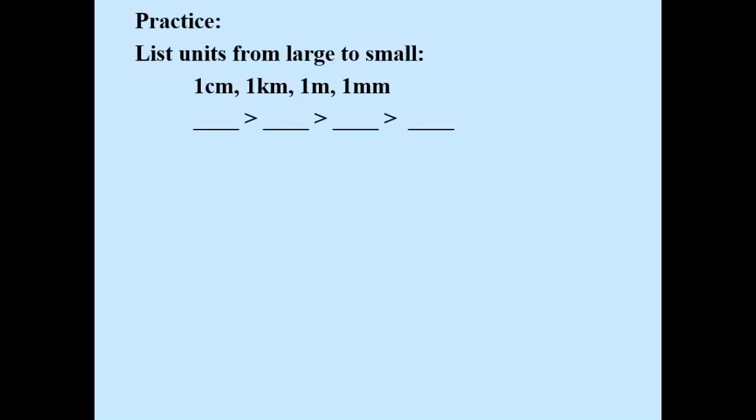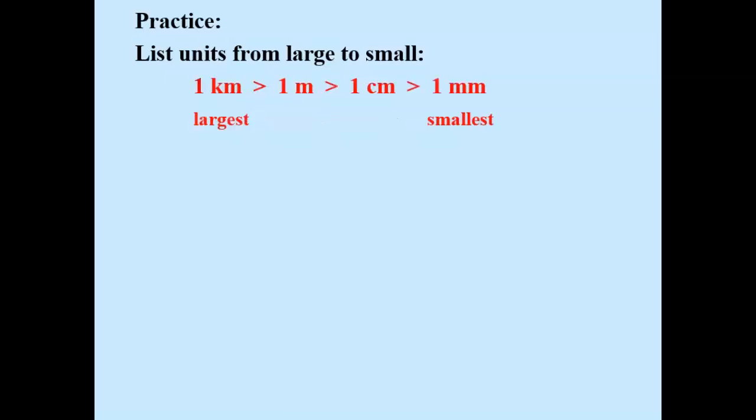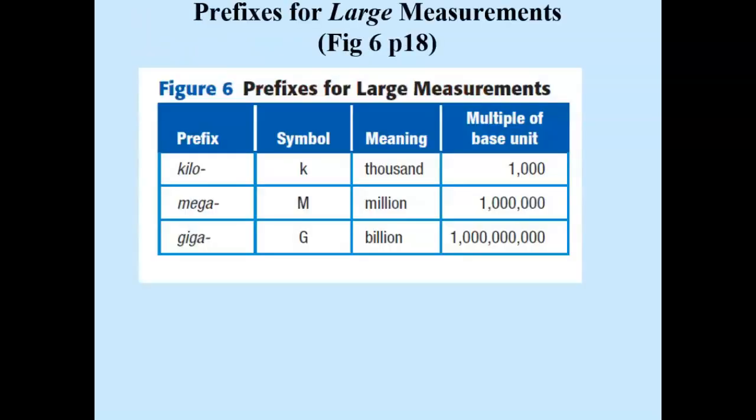So if I asked you, how far did you have to travel to get a lollipop? And you tell me 1 centimeter or 1 kilometer or 1 meter or 1 millimeter, if we listed from the largest distance to the smallest distance, we'd get this. 1 kilometer is the largest, then comes 1 meter, then 1 centimeter, then 1 millimeter is the smallest. Let's look at what these prefixes mean.